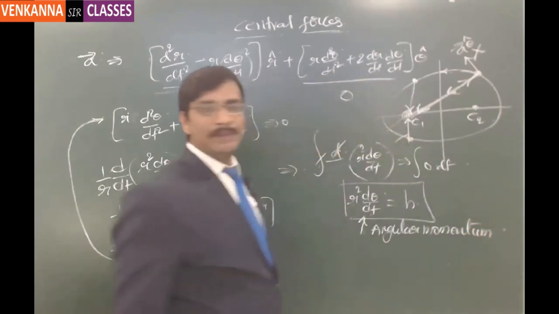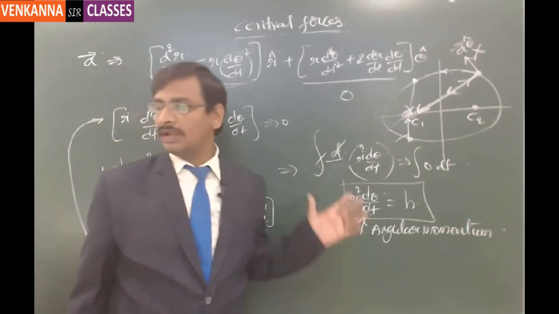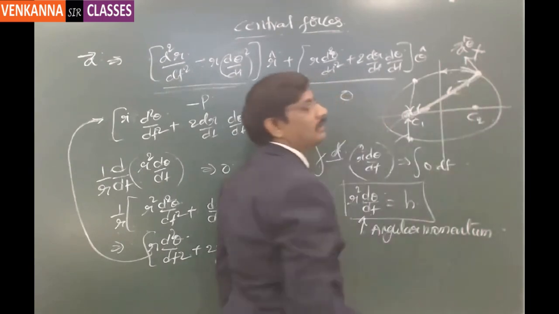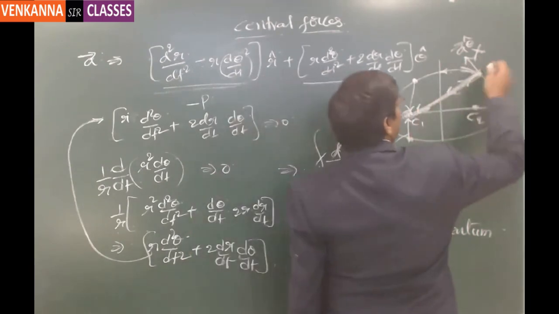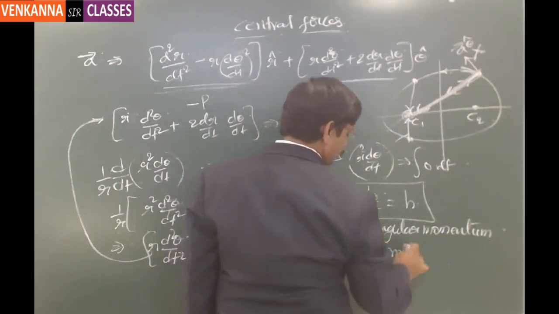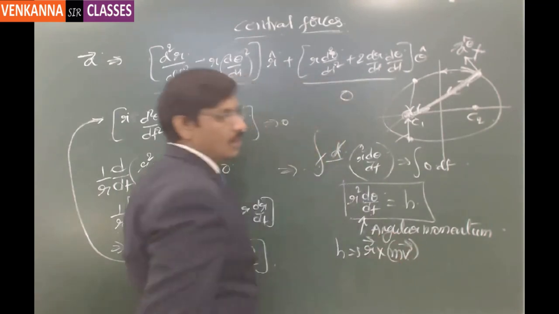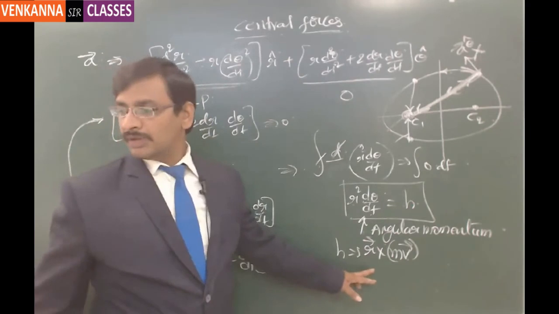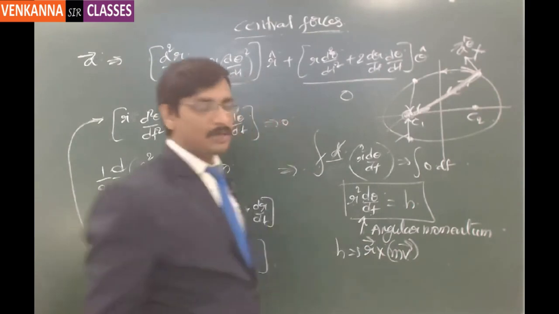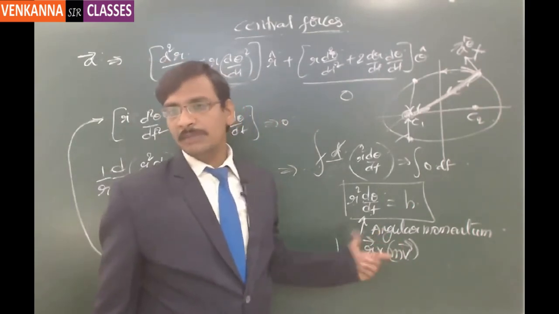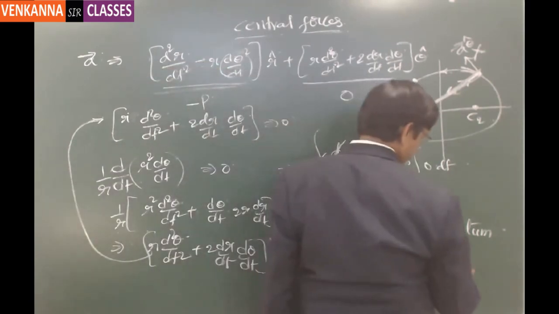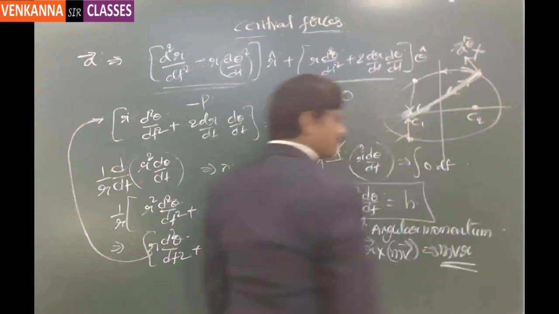So angular momentum by definition: if a particle is moving in any path randomly, let us say the particle is trying to move in this particular path, then the angular momentum will be r cross mv. So this is the angular momentum by definition. Now for any circular path, if you notice, r and v are always perpendicular to each other. Hence, this cross can be replaced with sin 90, then r into m into v. So this is mvr. So mvr is the angular momentum.